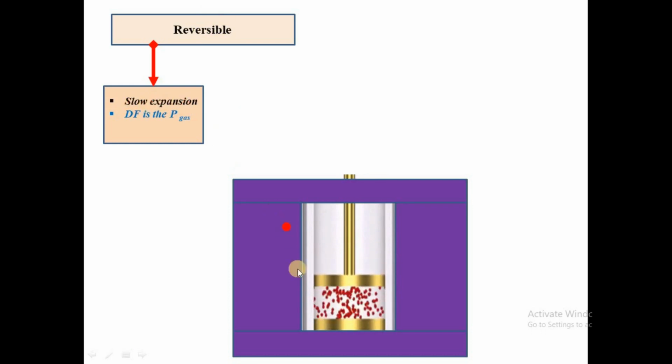The gas expands slowly during a slow expansion. While in irreversible process, we have a fast expansion.